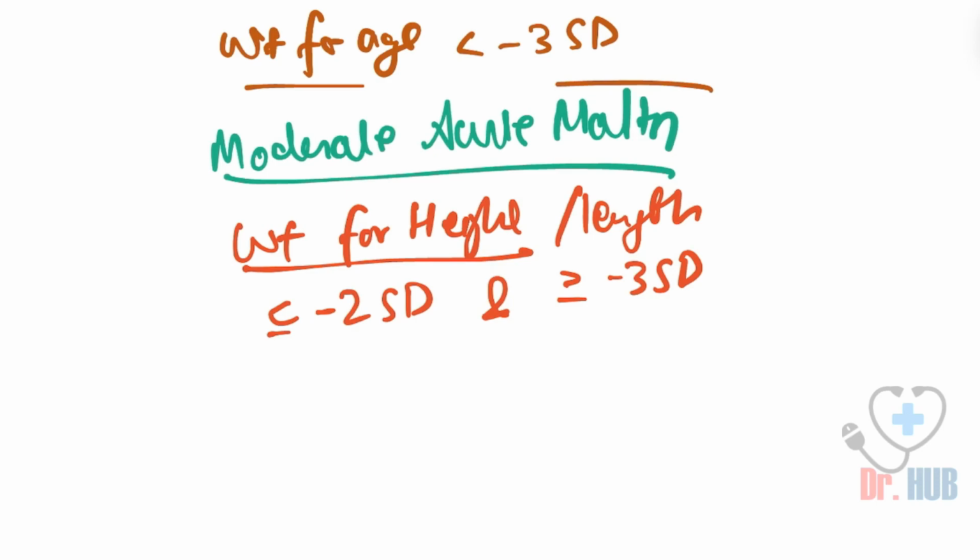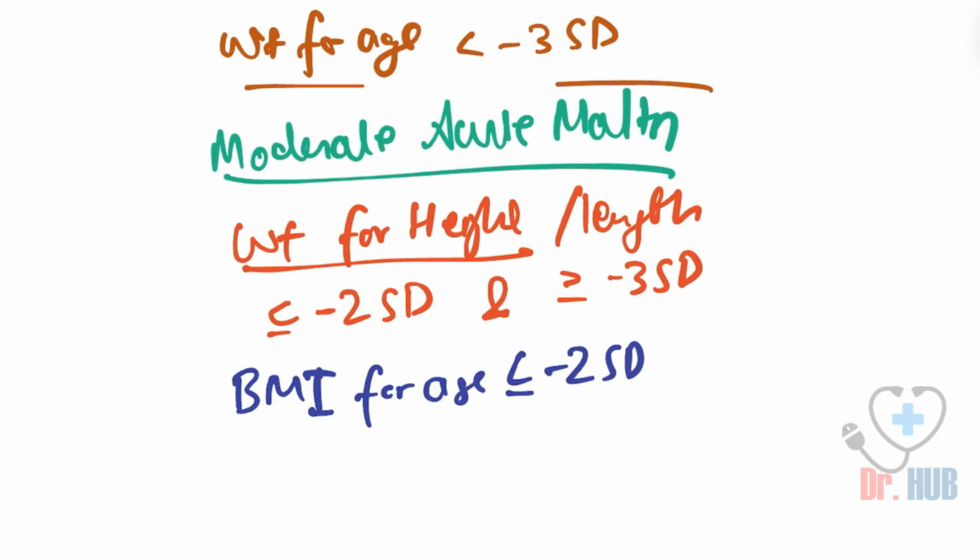Then we look at the BMI for age: it is less than or equal to -2 standard deviations and greater than or equal to -3 standard deviations.